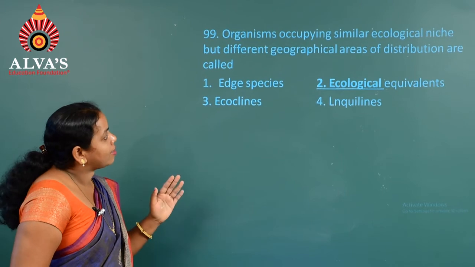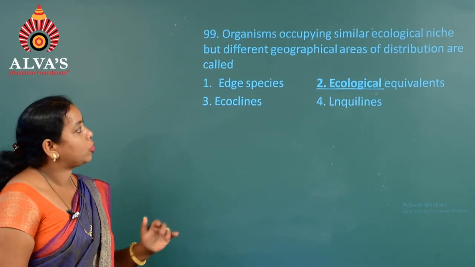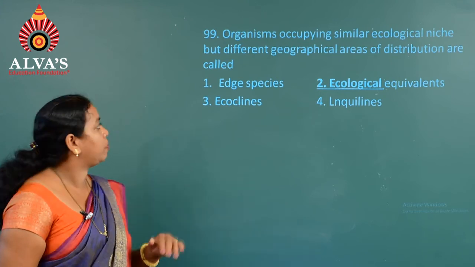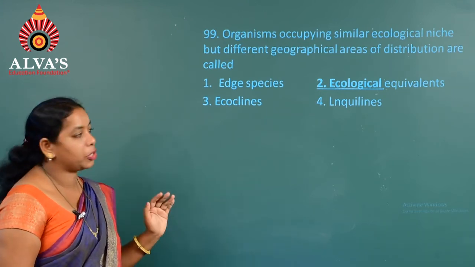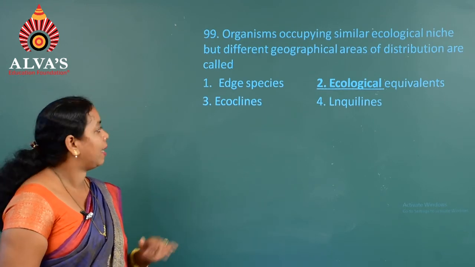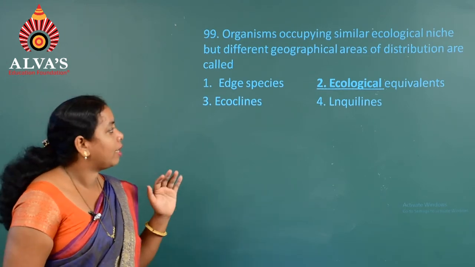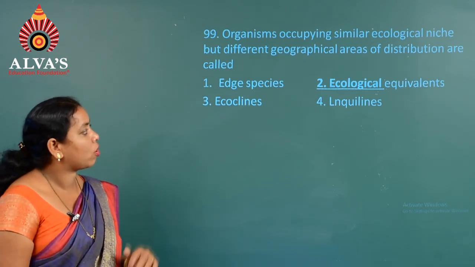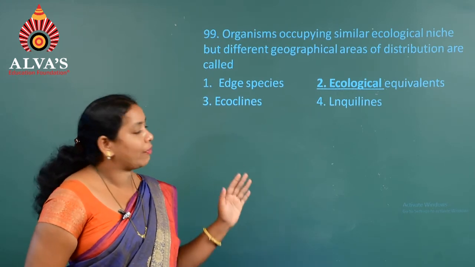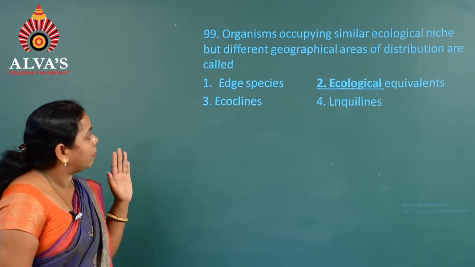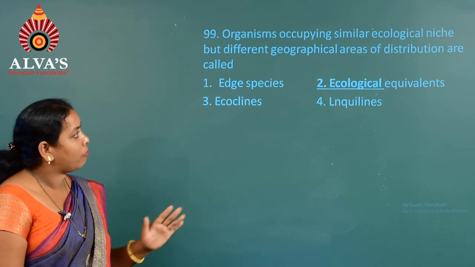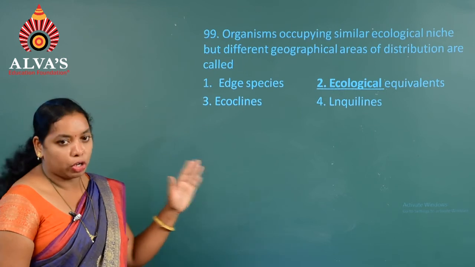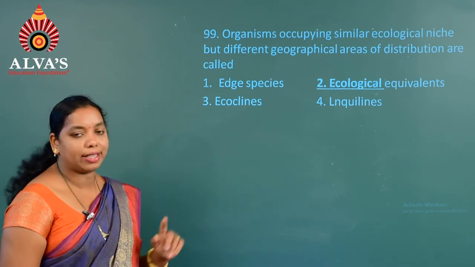99. Organisms occupying a similar ecological niche but different geographical area of distribution are called: first one, edge species; second, ecological equivalent; third, ecoclines; fourth one, ecotones. So we can see that the correct answer is ecological equivalents. Ecological equivalents are found where, in different geographical areas of distribution, a similar ecological niche is found. So that is why the answer is the second one.